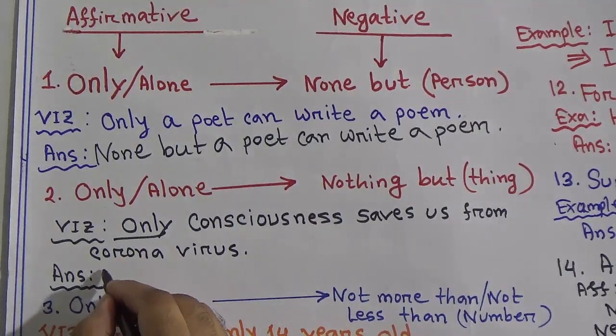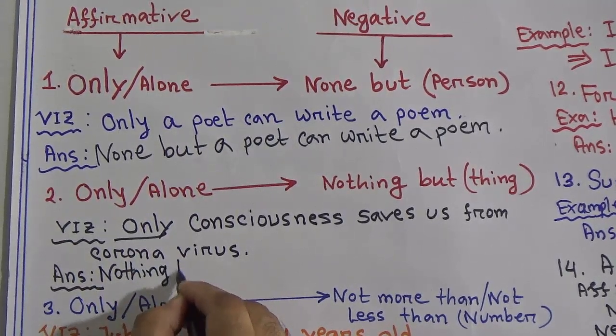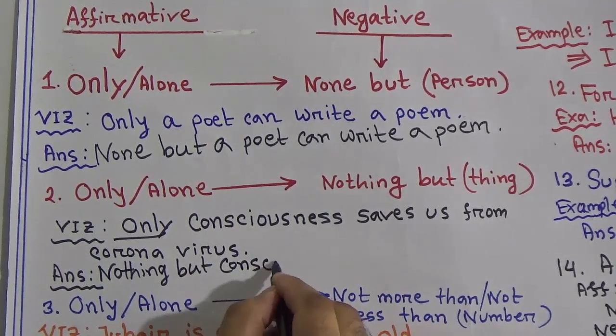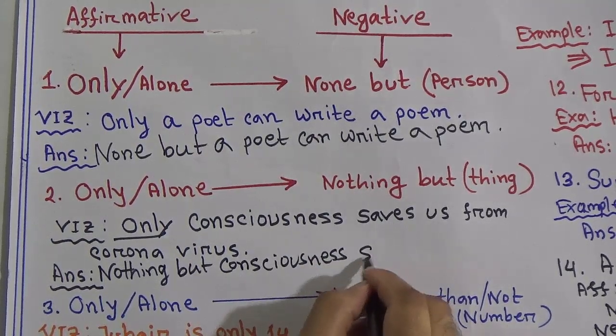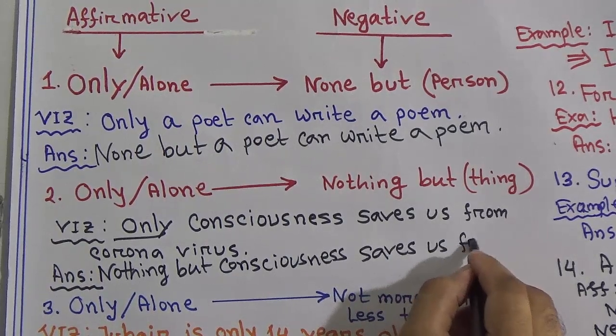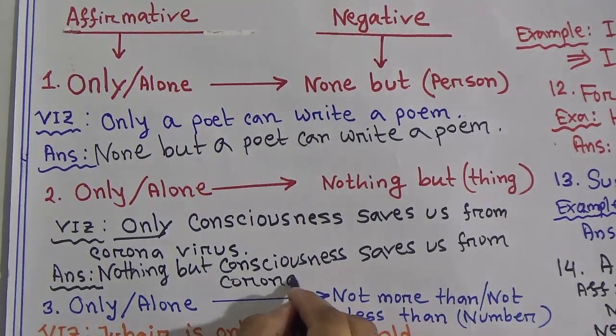So start writing nothing but. Next, write the rest of the sentence. Consciousness saves us from coronavirus.